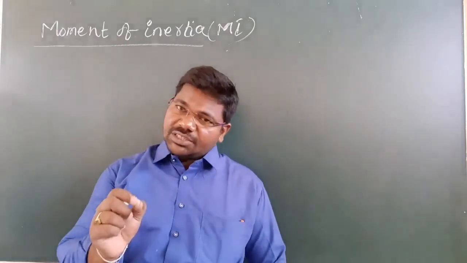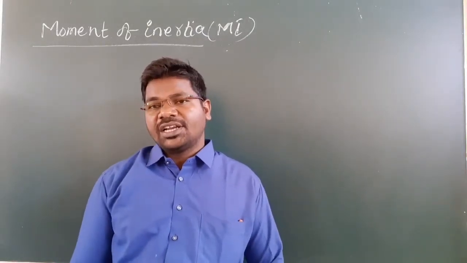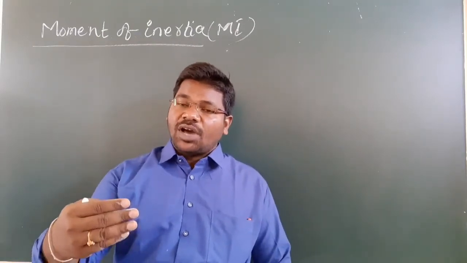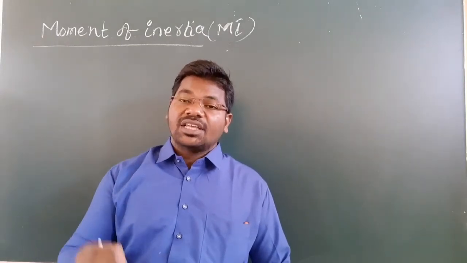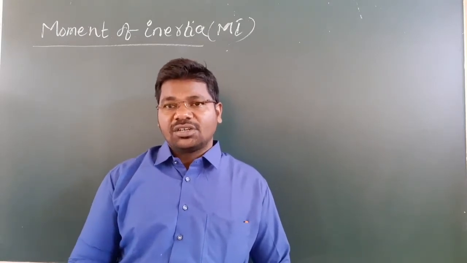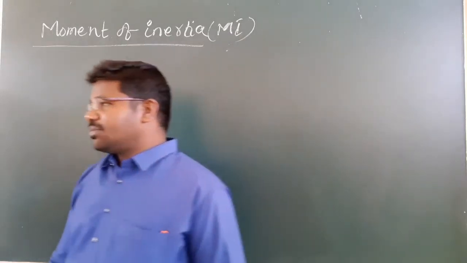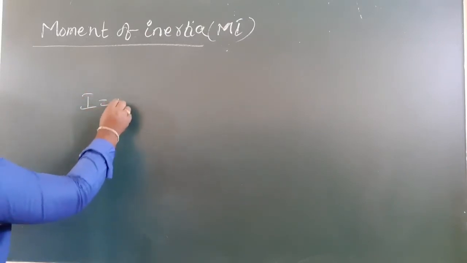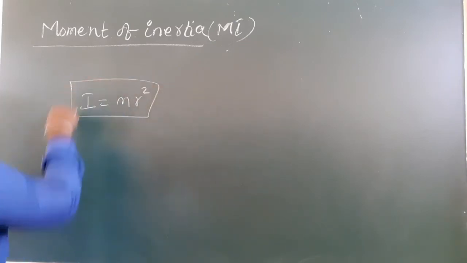The simple meaning is: consider a rotating body. If any torque is acting on the rotating body, the body opposes the torque, the change in state of rest or state of motion. Understand? That we can say is moment of inertia. Okay, understand my children? The formula is I is equal to mr square.